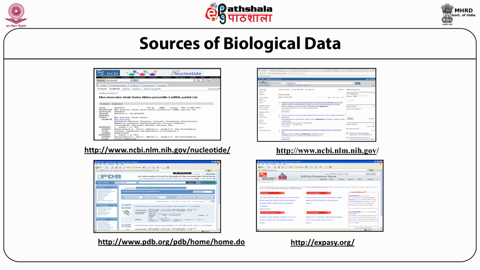And finally, all this information could be analyzed on this particular site called ExPASy, which could simultaneously compare the current data with previously annotated information and the sequences that have been stored. This makes a very comprehensive source for understanding biological data with respect to an organism, the human body, and disease.